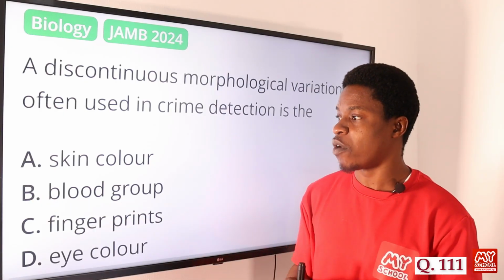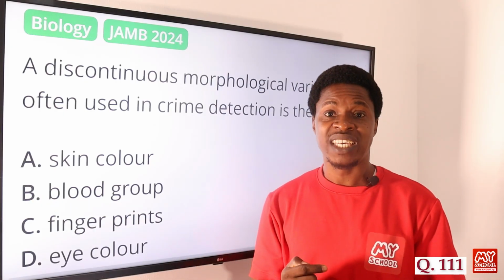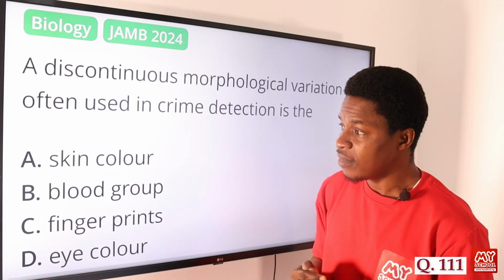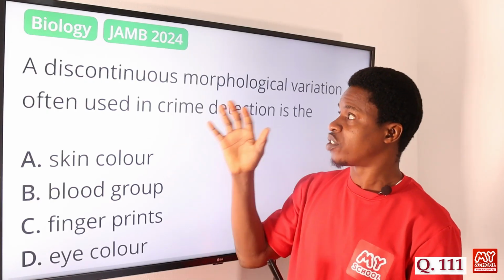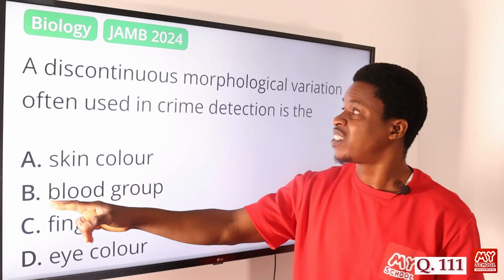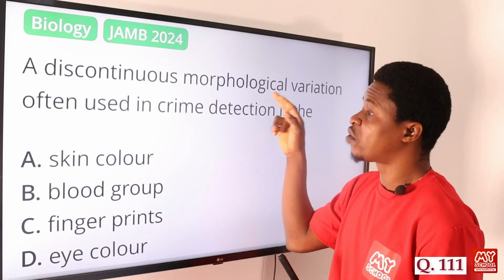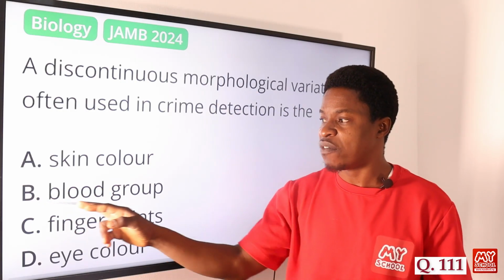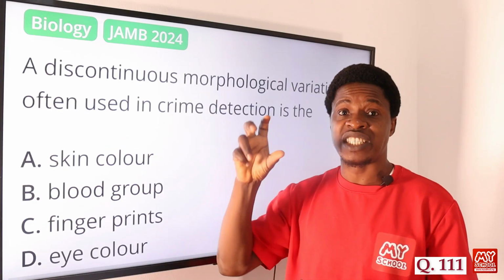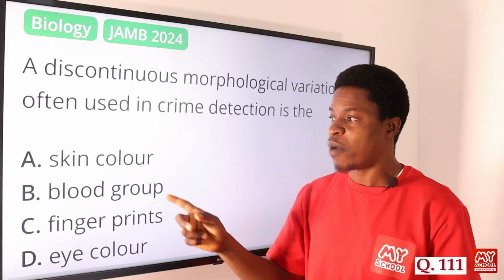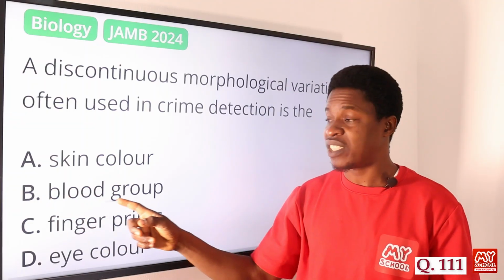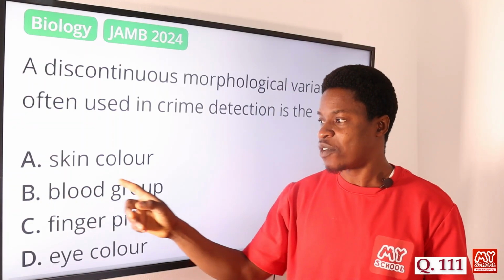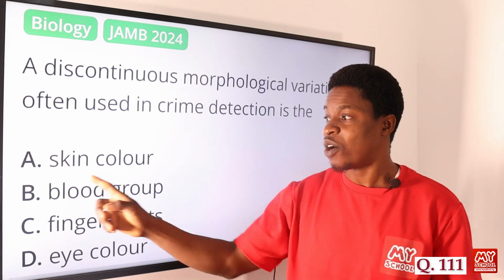Option B says blood group. Blood group, like we said before, is an example of discontinuous variation, but it is not physical, because we are talking about morphological variation, which is physical traits that we can see. You have to carry out tests to see this. So this also is not correct.